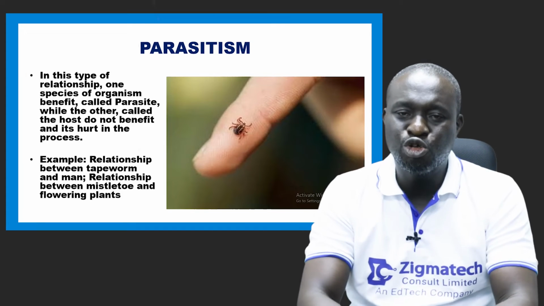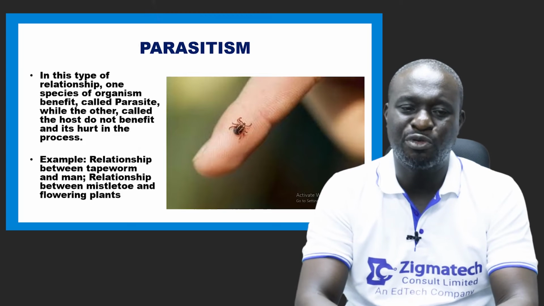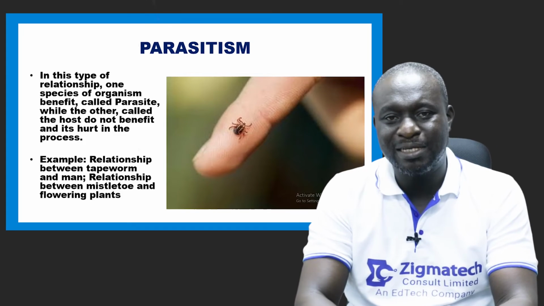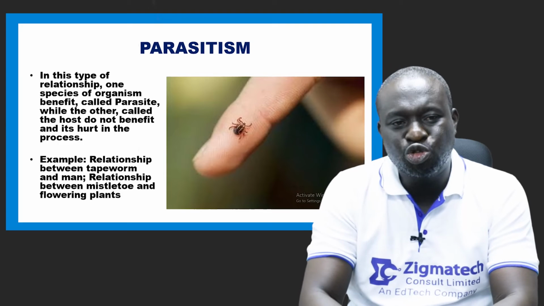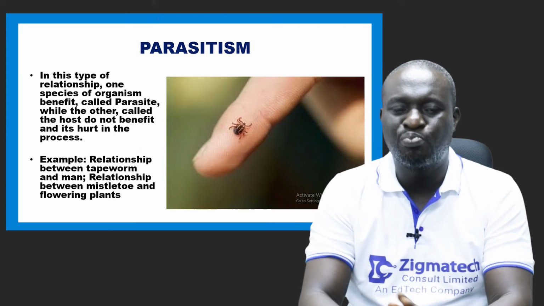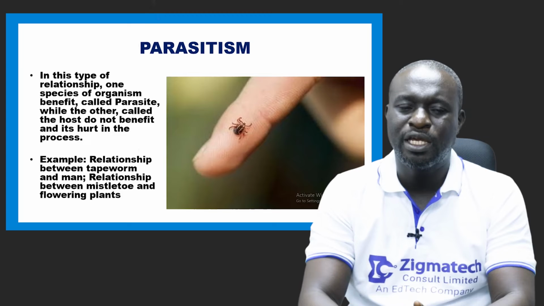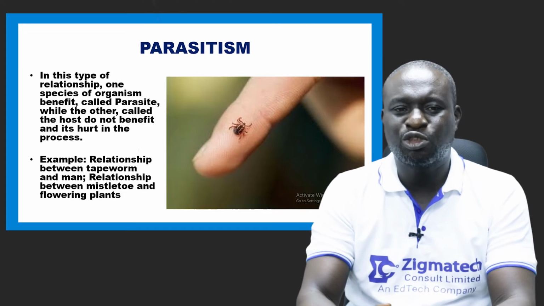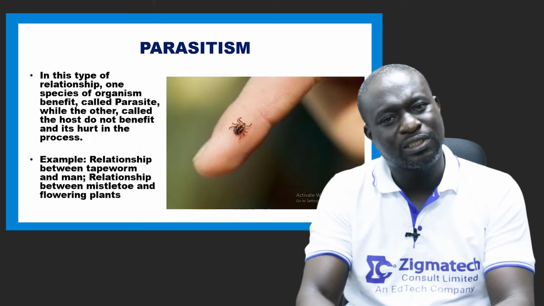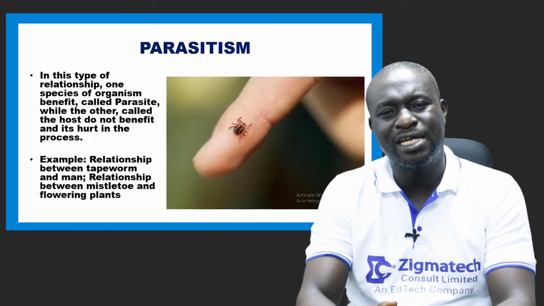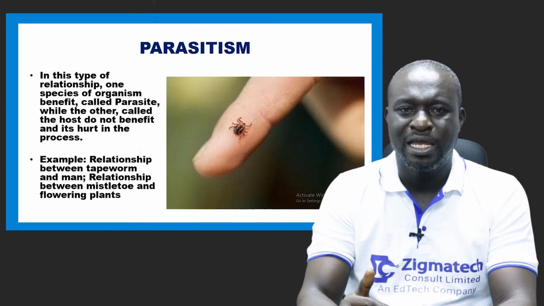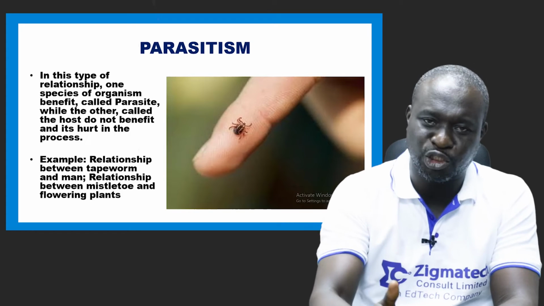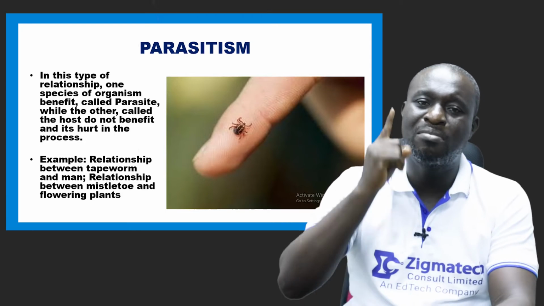So we have the neutral and the beneficial relationship. I repeat, mutualism is a neutral relationship because both organisms benefit from each other. But commensalism, we can call it a beneficial relationship, because one organism benefits.